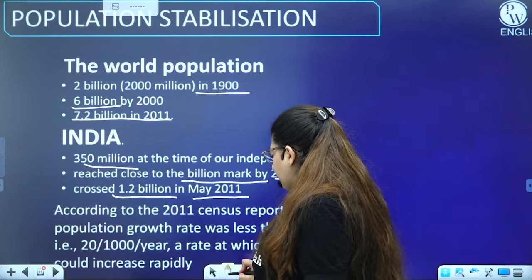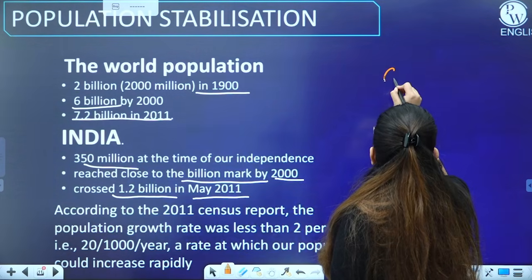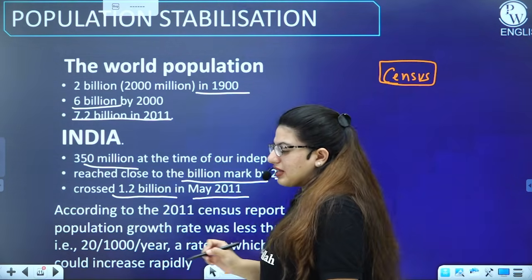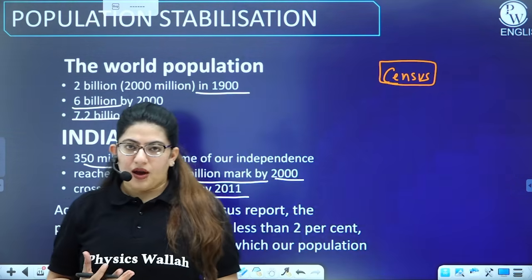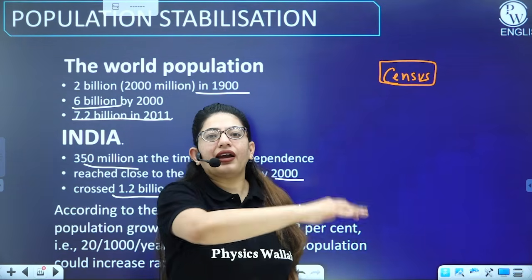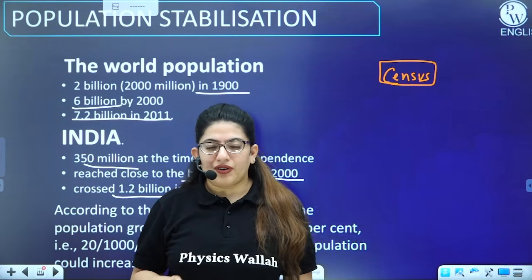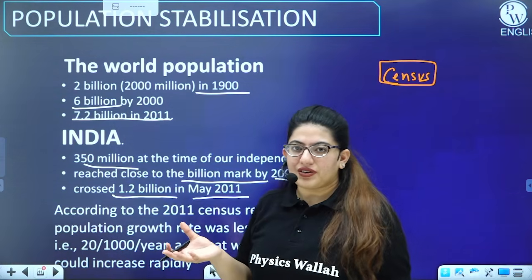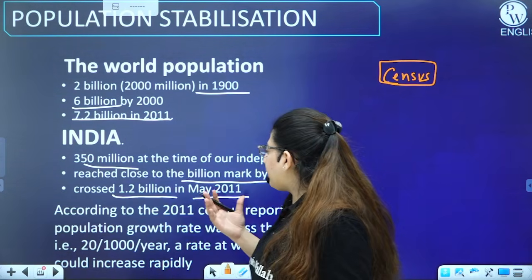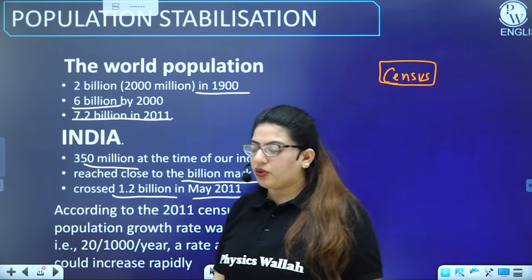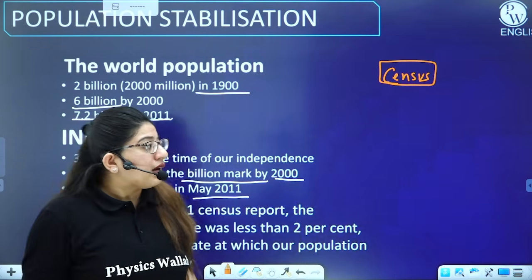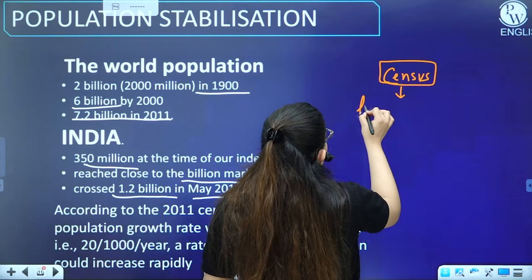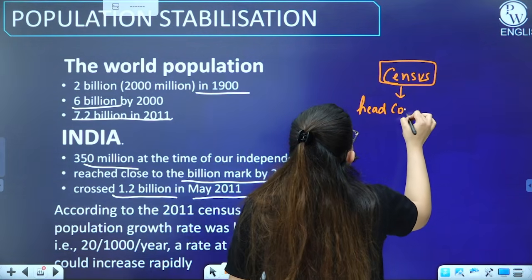There is one thing that I would like to tell you, which is census. You must have heard of the word census. What is a census? In Hindi we call it Janganana. So census is just the head counting of individuals in a country. For example, in our country, the census takes place every 11 years, right? So the next one is going to be, I think, in 2021. I don't know what's going on right now. So the census is actually the head counting of individuals.